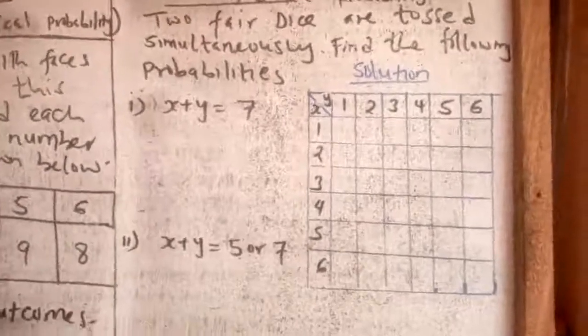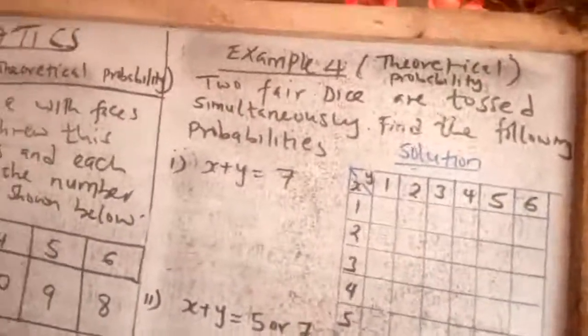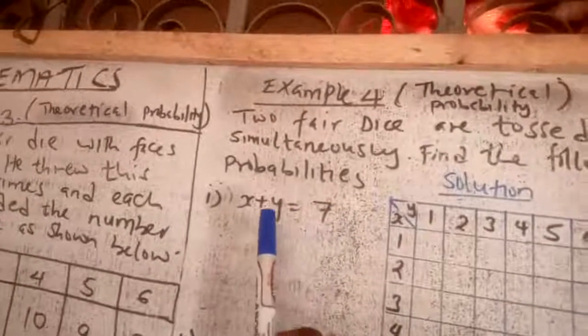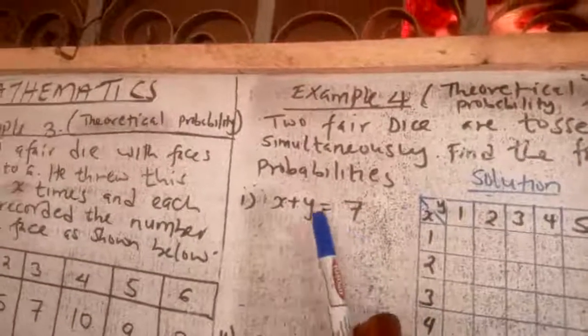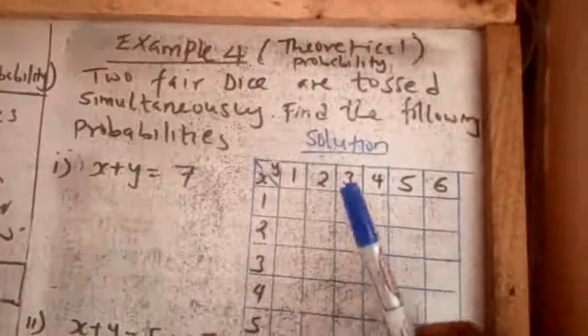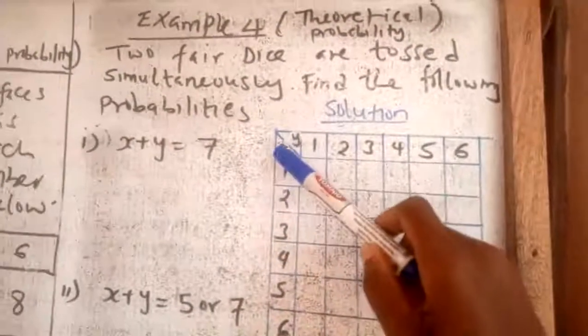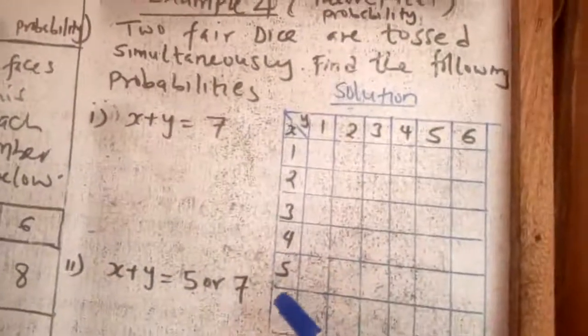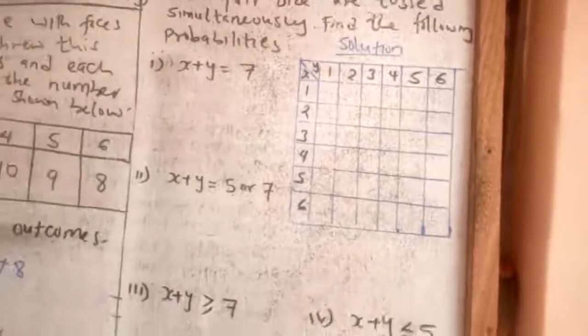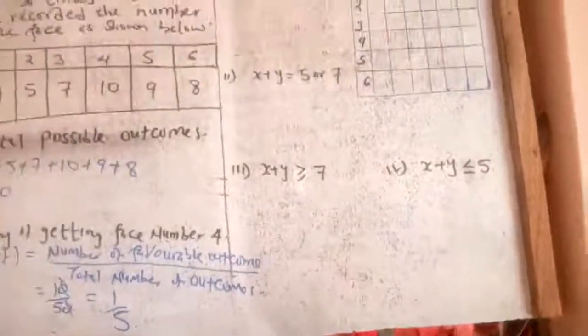You can see that in this case there is a 7 here, and therefore, for the sum that will give us 7, we are going to use a table. We work with the die Y, and also we have the die X.